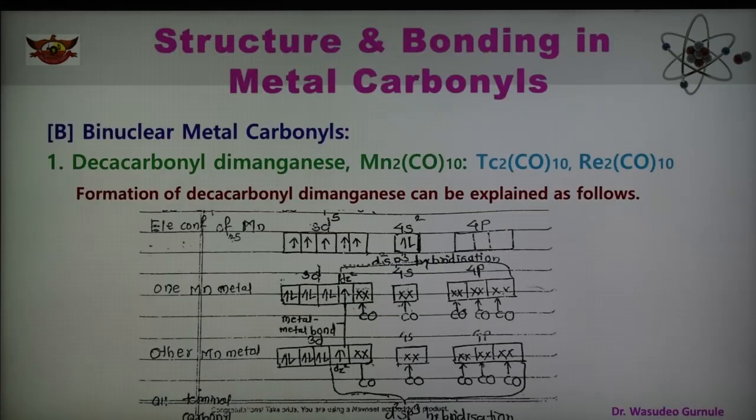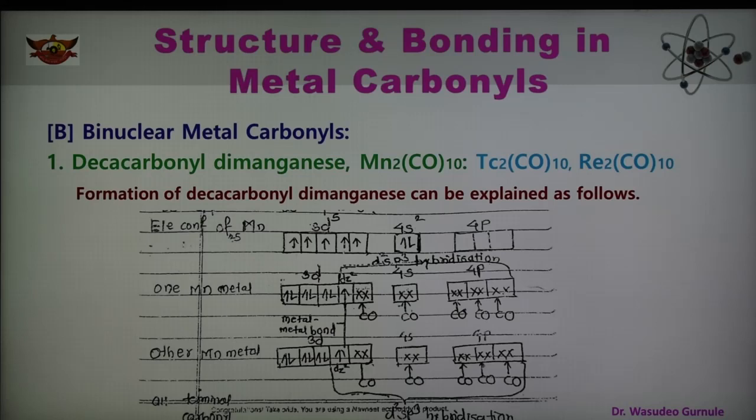As we have seen, in the case of mononuclear, different types of bondings are there, and two types of carbonyl groups are there, terminal and bridge carbonyl. In mononuclear metal carbonyl, all the carbonyls are terminal carbonyls, but in the case of binuclear, both can be present, that is terminal as well as bridge carbonyl.